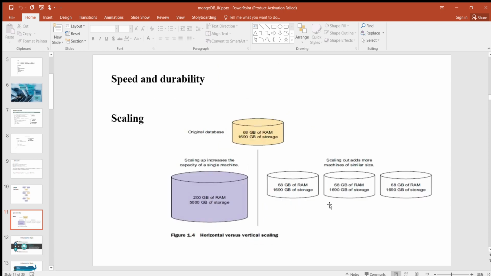Now the next and last part: speed, durability and scaling. Speed and durability. To understand MongoDB's approach to durability, it pays to consider a few ideas first. In a real-time database system, there exists an inverse relationship between write speed and durability. Write speed can be understood as the volume of inserts, updates and deletes that a database can process in a given time frame. Durability refers to the level of assurance that these write operations have been made permanent.